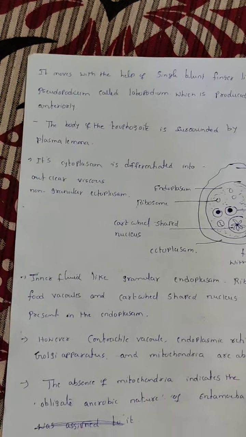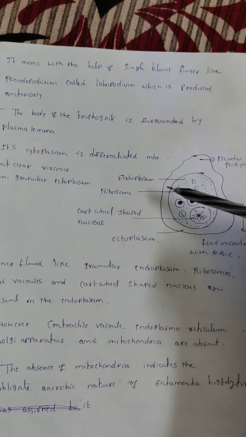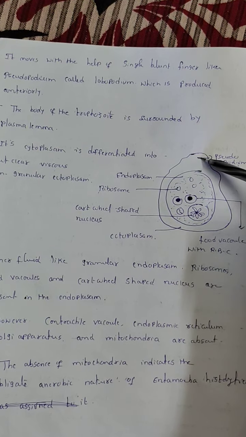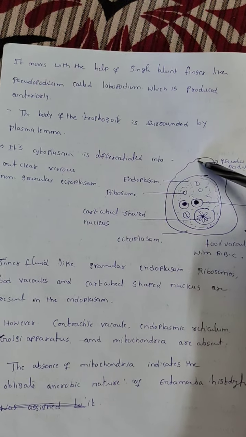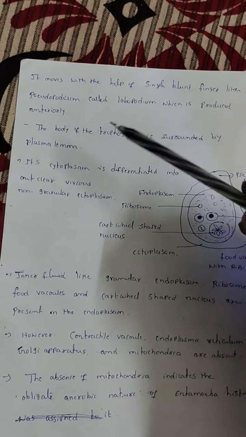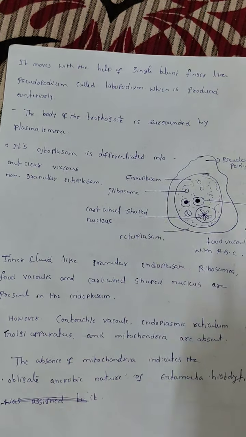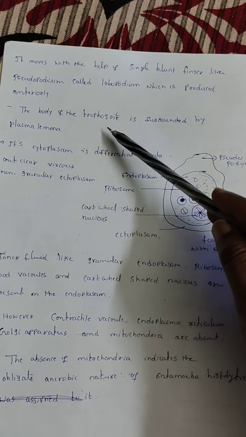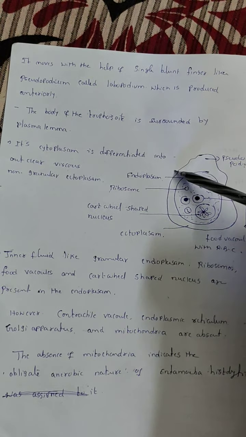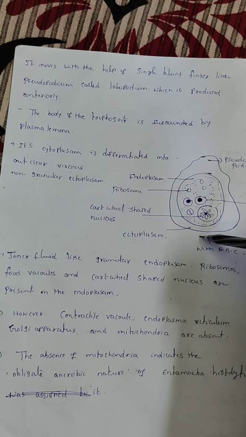That's why you see here, it moves with the help of a single blunt finger-like projection that is called a pseudopodium. Here the pseudopodium is called a lobopodium. The body of the trophozoite is surrounded by the plasma lemma. Surrounded by what? Plasma lemma.